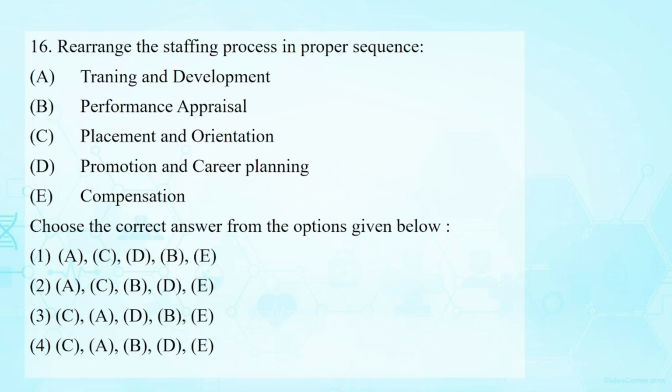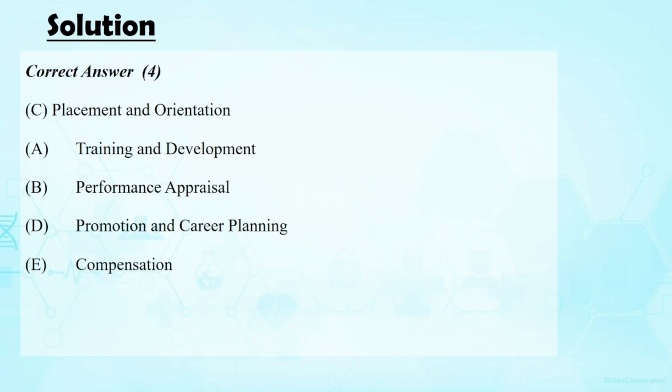Rearrange the staffing process in the proper sequence. Only limited items are there. So placement and orientation is the first one, training and development is the second one, the third one is performance appraisal, and promotion and career planning, the fourth one, and last one is paying compensation.